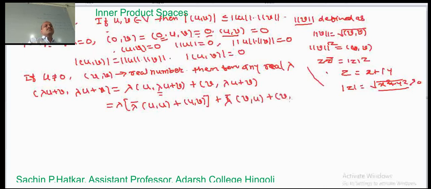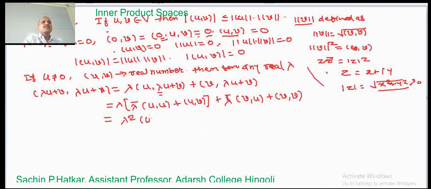We get this term. Now here lambda is chosen as a real number, so lambda equals lambda bar, therefore this is equal to lambda square, lambda into lambda, times the inner product of u comma u